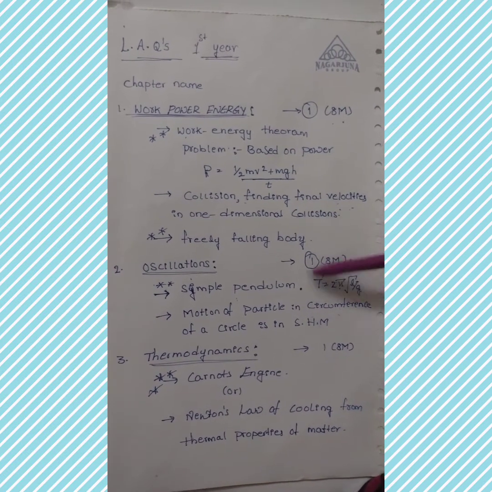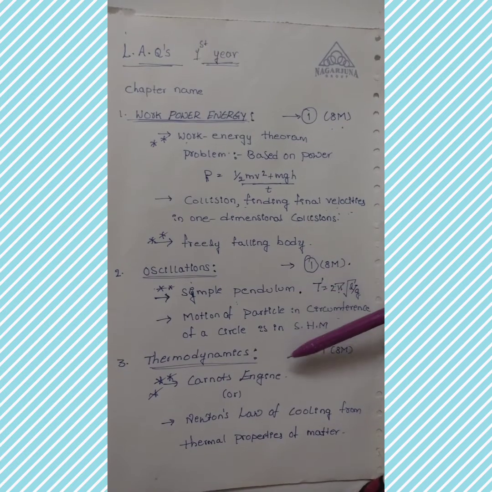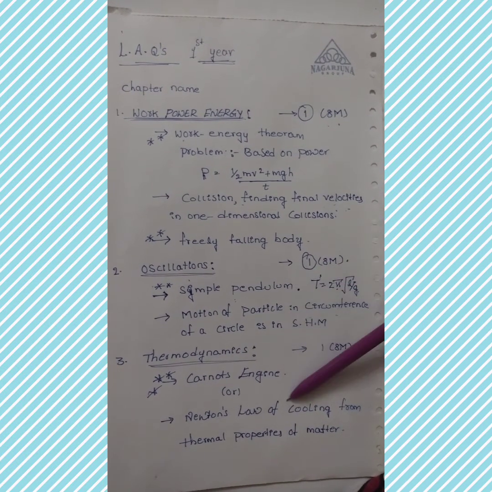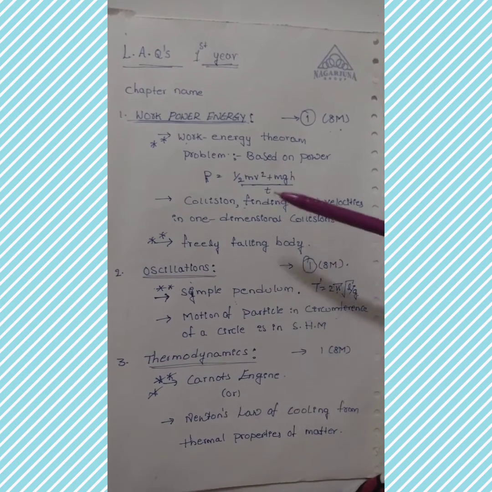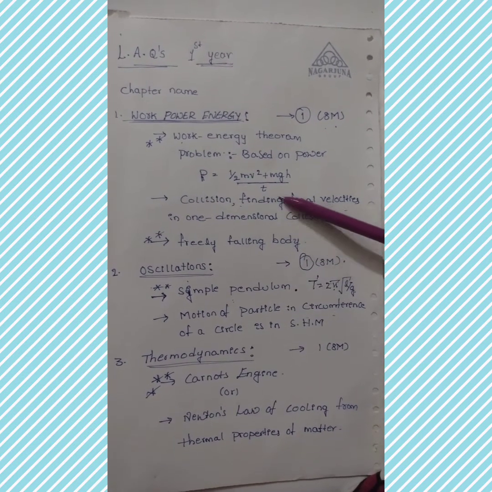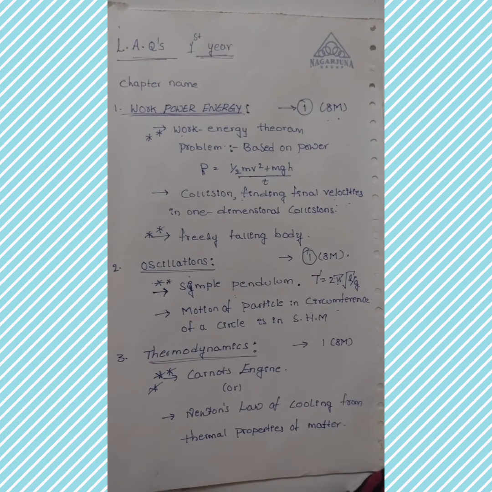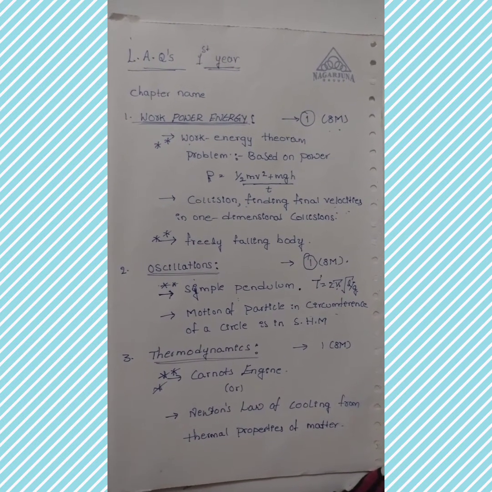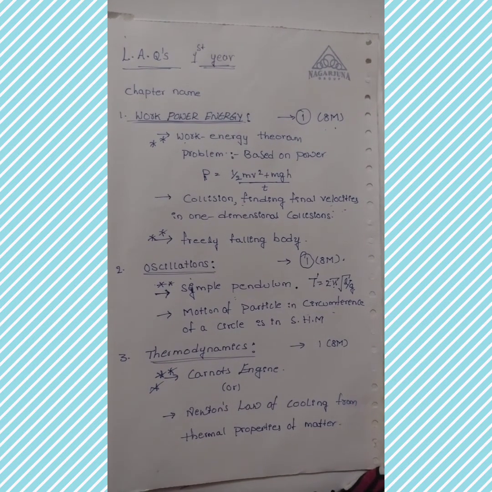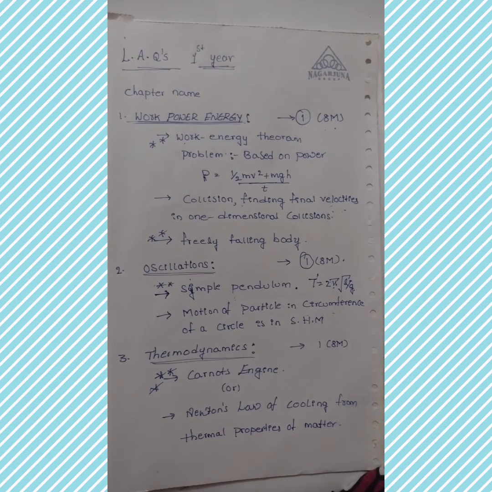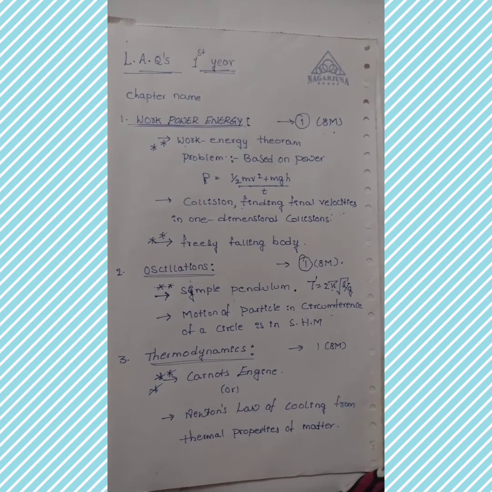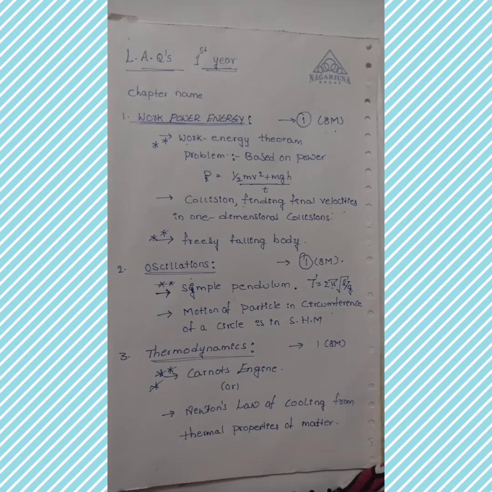So these are the 3 important chapters for LAQs, and I have given the questions also clearly. So in any 2 chapters you have to be perfect. Any two, that is your wish. Whichever is easy for you, you can follow it. Clear? But any 2 chapters you must be perfect. If you are able to read the 3 chapters also, that is very fine. No issue about that. Clear?